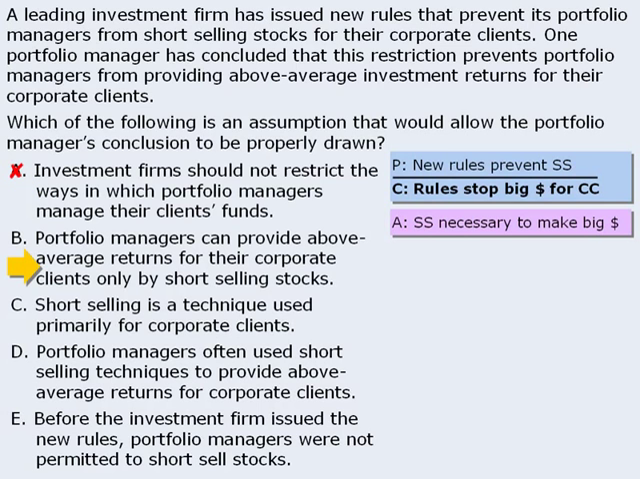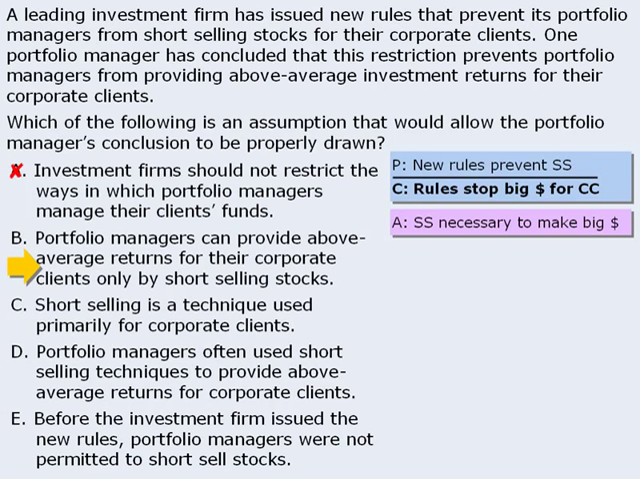Next, answer choice B says, portfolio managers can provide above average returns for their corporate clients only by short selling stocks. In other words, the managers have no other means of making big money for their corporate clients. Is this assumption necessary to draw the conclusion that the new rules stop managers from making big money for their corporate clients? You bet. If the managers cannot short sell, then they have no other way to make big money for their corporate clients. Now, if we have any doubts about this answer choice, we can apply the negation technique.